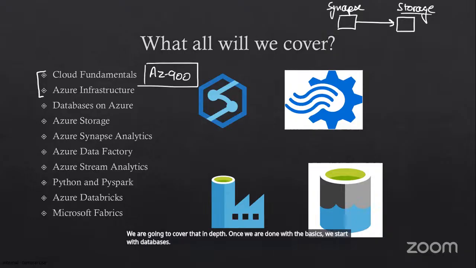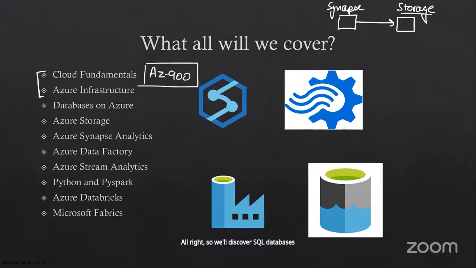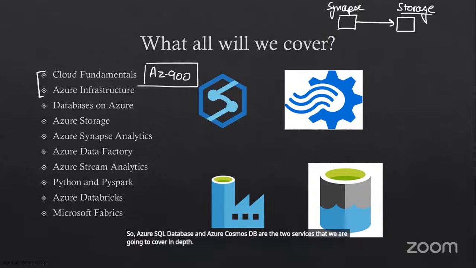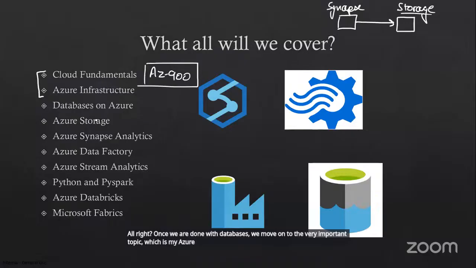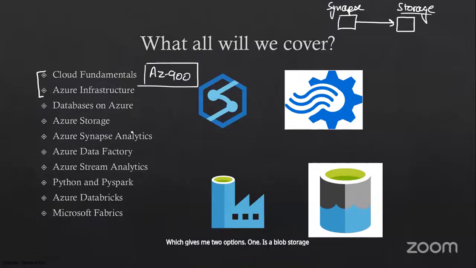We'll cover SQL databases, we'll cover NoSQL databases such as Cosmos DB. So Azure SQL Database and Azure Cosmos DB are the two services that we are going to cover in depth. Once we are done with databases, we move on to the very important topic, which is Azure Storage, which gives me two options. One is Blob Storage, and the other one is something very important in terms of data engineering.